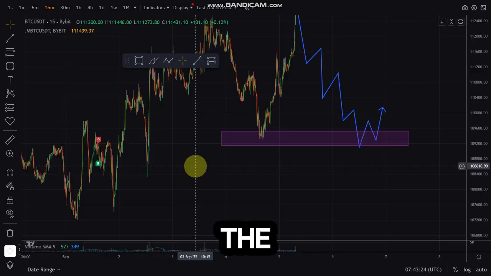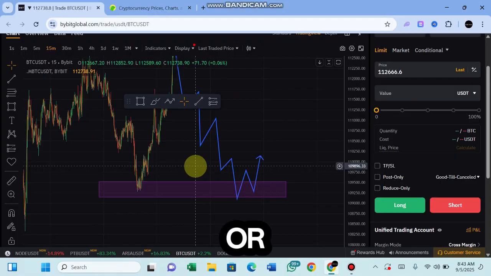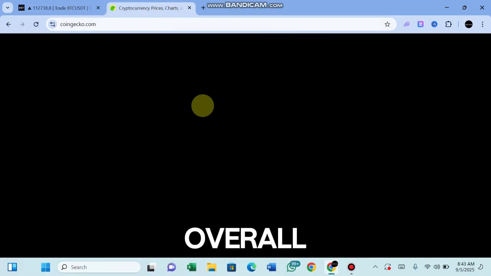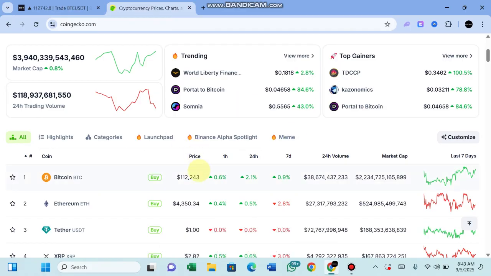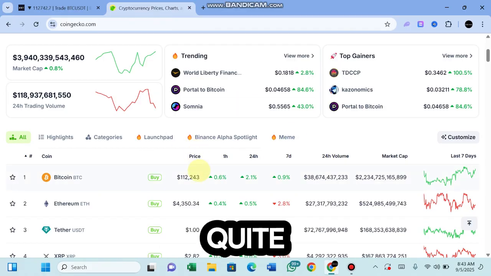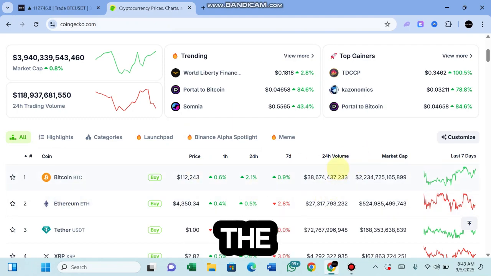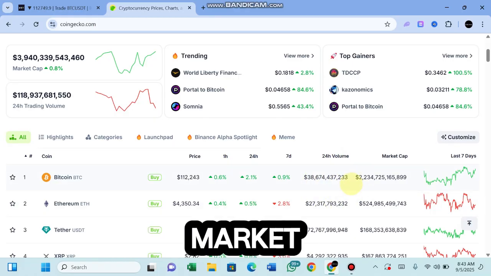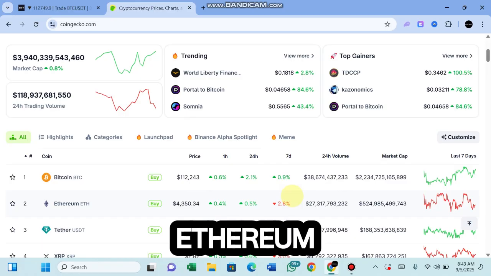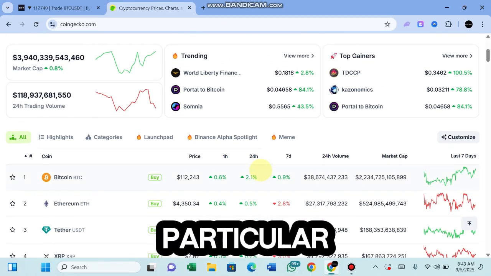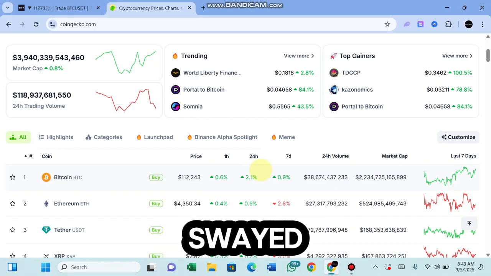So for a recap, the first thing to do when trading or looking for a pair to trade is to check the overall market direction. If you trade a coin that has higher market cap and higher transaction volume, as you can see, Bitcoin in the last 24 hours has the most volume, over $38 trillion. Market cap is about $2 trillion, followed by Ethereum, followed by Tether, XRP, BNB, and so on. So this is why we are choosing coins with higher volume and higher market cap, because these particular coins cannot be easily swayed by a single tweet.